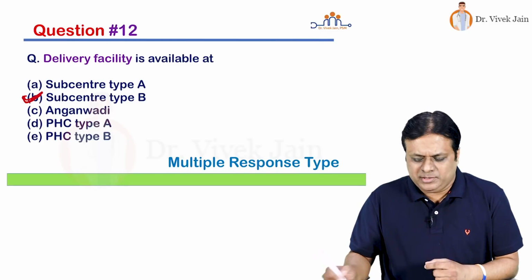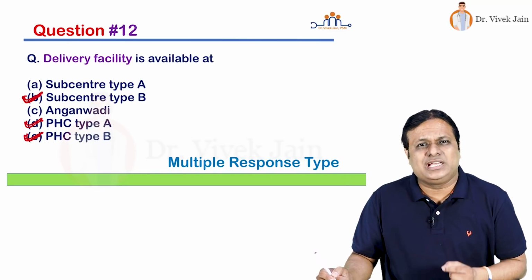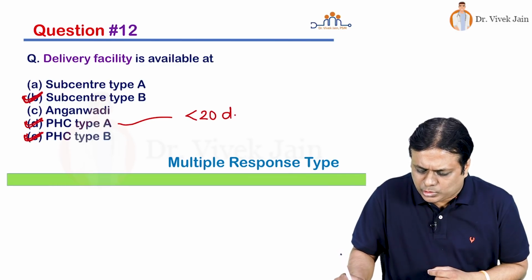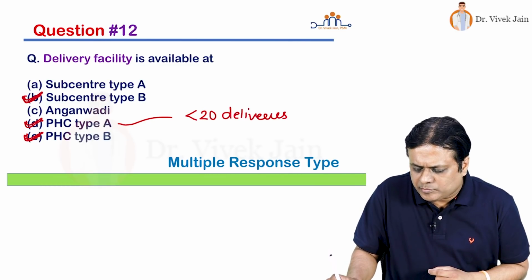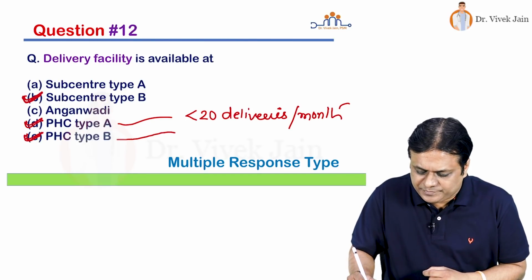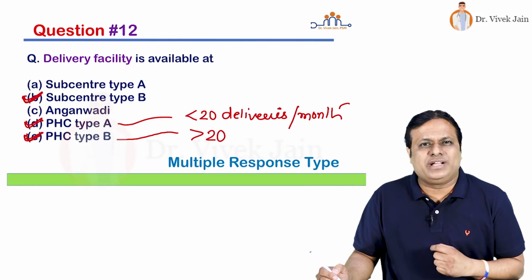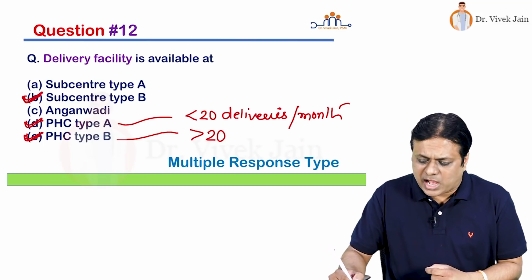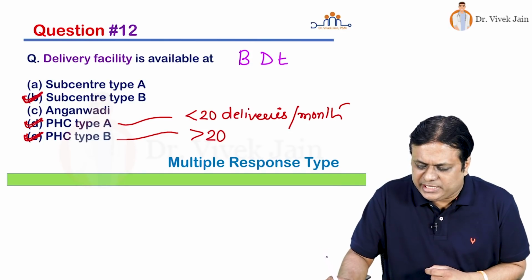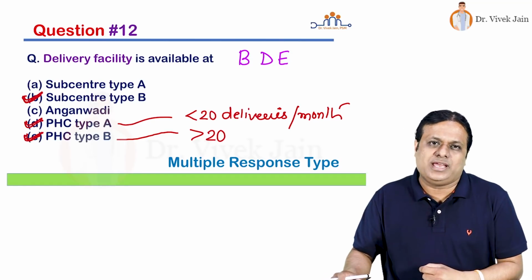Now at primary health center, delivery facility is available. So what is the difference between PHC type A and PHC type B? Because both have got delivery facility. It is based on number of deliveries every month. Type A is up to 20 deliveries per month and type B PHC is when we have more than this number. Anganwadi, do you have a delivery facility available? No. So answer to this question is choice number B, choice number D, and choice number E. So read the question and choices very carefully in the exam.